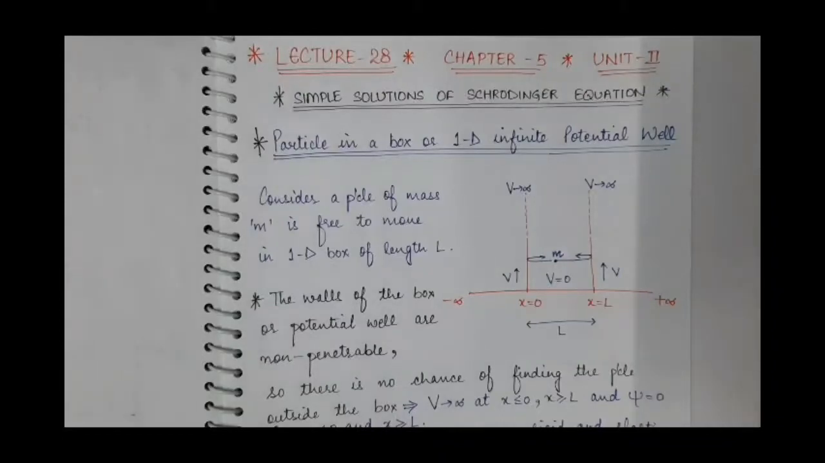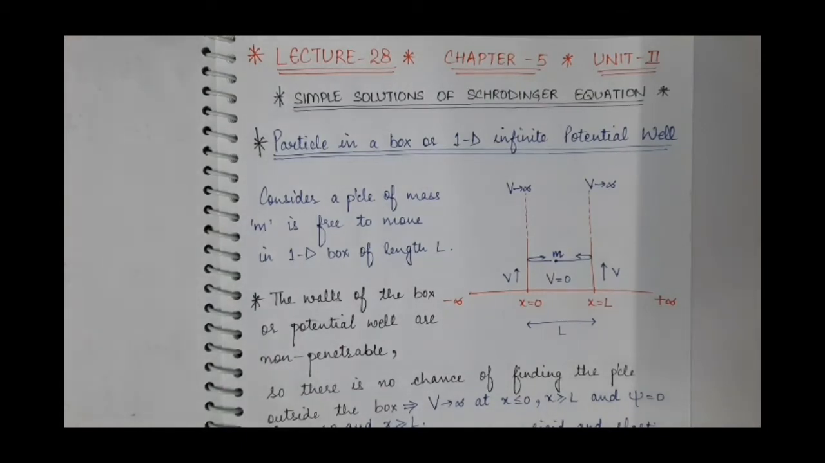Good morning students. In this lecture 28 of quantum mechanics, we will start our next chapter, that is chapter 5 and unit 2, and the name of the chapter is Simple Solutions of Schrodinger Equation. In this chapter all the articles are equally important. So the first article is particle in a one-dimensional box